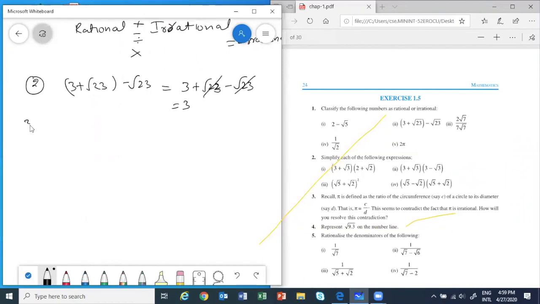The third one is rational because we have 2 root 7 and 7 root 7. Root 7 cancels out. So we have 2 by 7. Correct. All of you know it. Good. Rational.